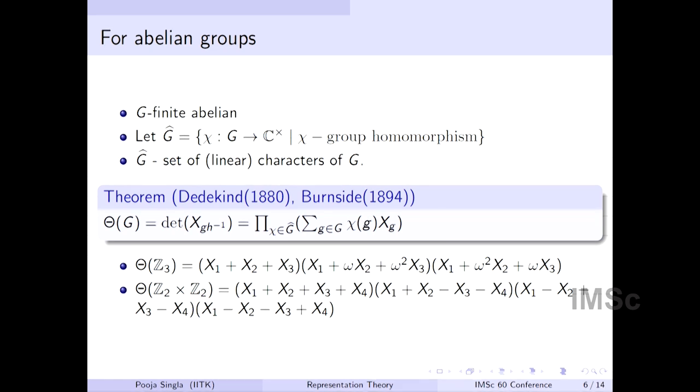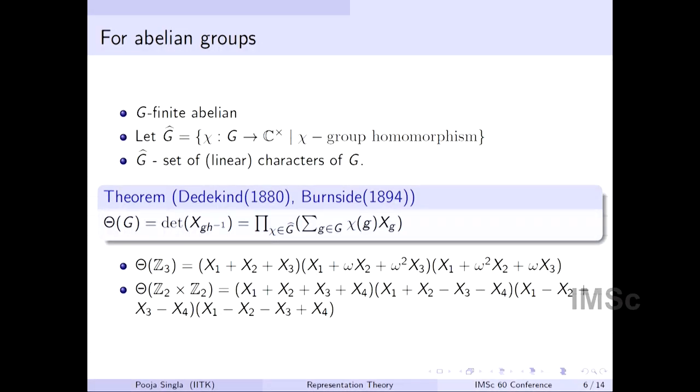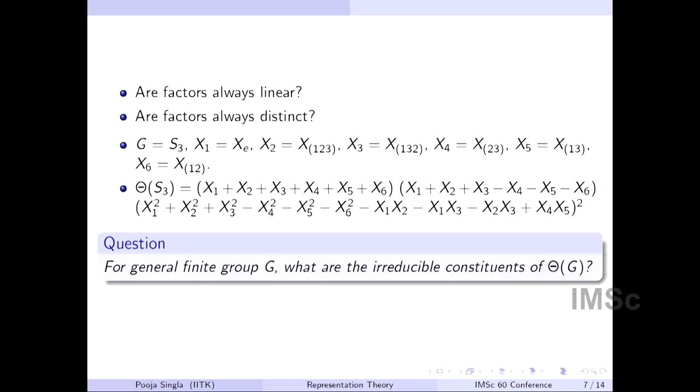So basically, he observed that the group determinant for a finite abelian group decomposes as degree 1 polynomials, and all of these are distinct. So these have power also 1. This naturally led him to ask whether this will always be the situation for any finite group. Are factors always linear? Are factors always distinct? These were the natural questions that came to his mind.